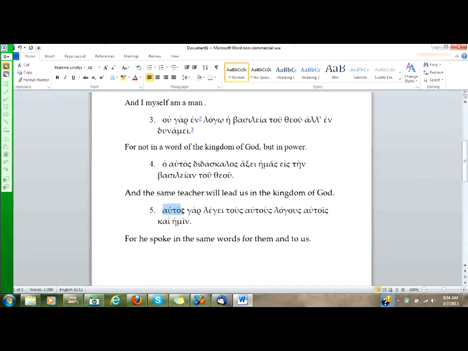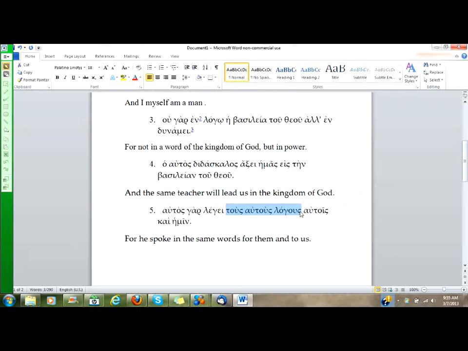Autos, is it attributive? No, so it does not mean same. Is it nominative? Yes, so we're going to suppose it is an intensifier. Intensifying what? The subject of the verb. Legei is the verb. What's the subject? He, she, or it. But autos is masculine, so we will understand the subject to be masculine. For he himself says.